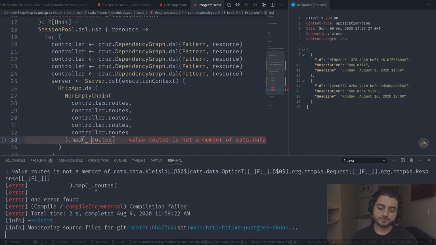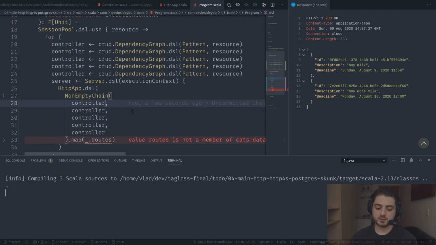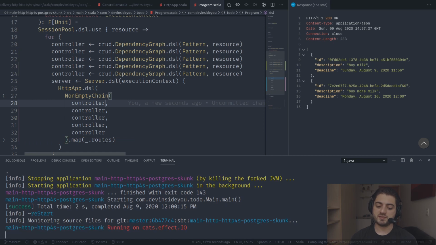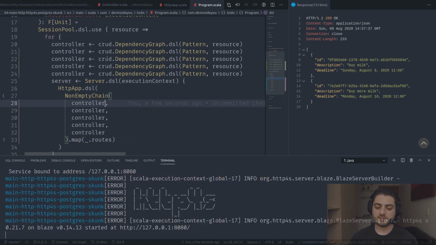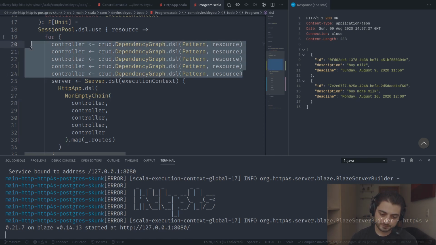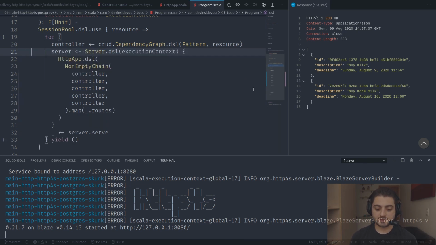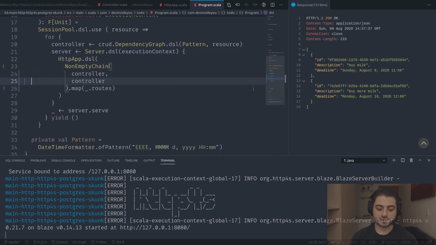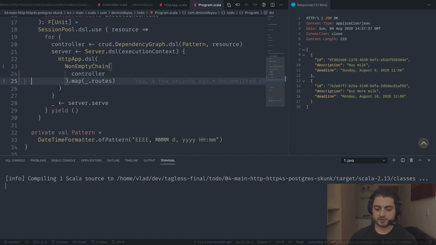Oh yeah, what I wanted to show before is that this would not have worked, but now it does work because all of them have the same type. Before, every controller would have had a different type. Well, actually, we have only one of them, so it would have been a bad example anyway. Anyway, now that we moved it out, we can do tricks like this, and because of that we can also get rid of this non-empty chain.